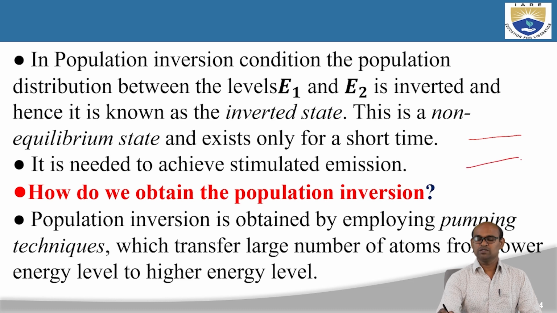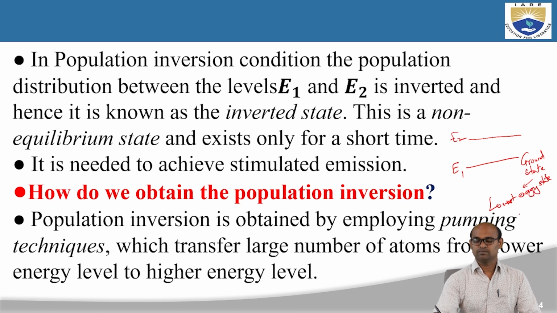To understand population inversion, I am considering two energy levels, E1 and E2. E1 is the ground state, and we all know that the ground state is the lowest energy state of a system.